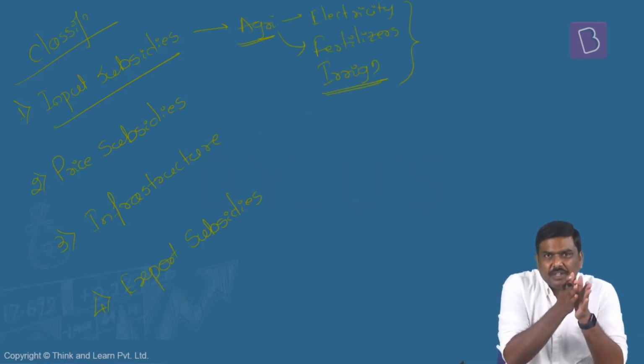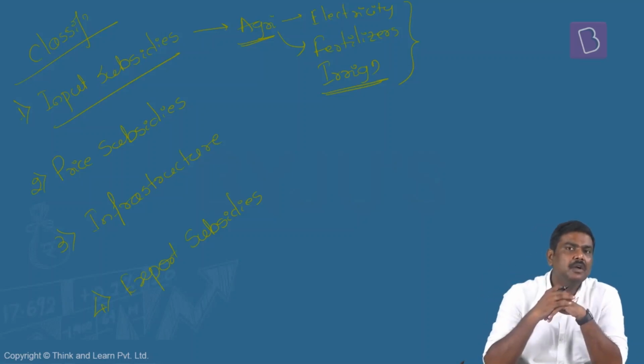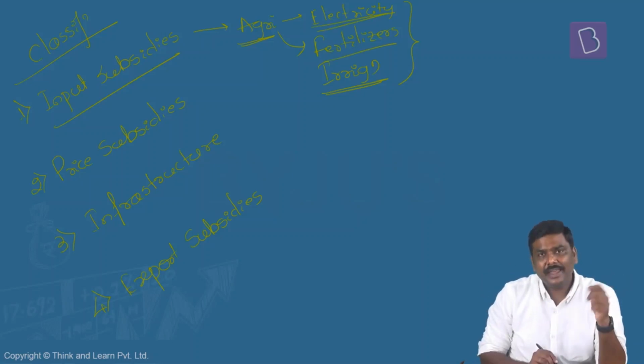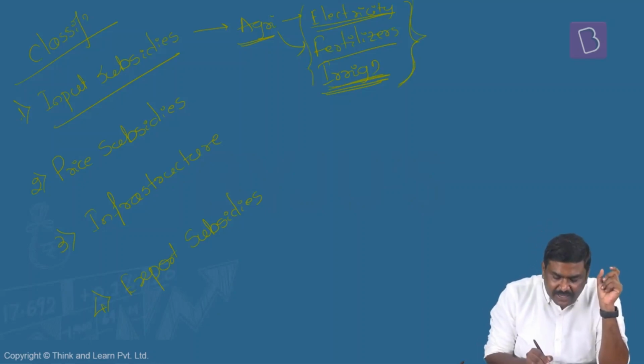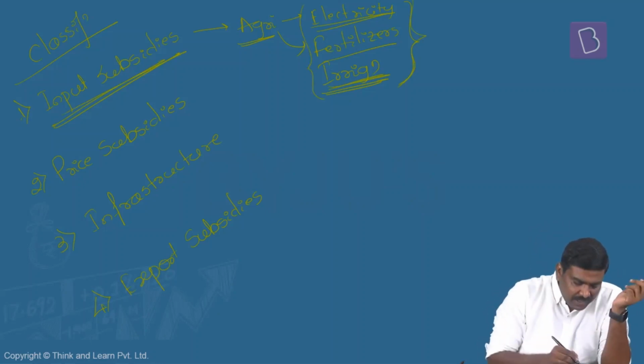So in case of the agriculture sector, in the majority of these inputs, you can see that government will provide one or the other form of subsidies. For example, in case of fertilizer, there is a subsidy. In case of electricity, there is a subsidy. In case of irrigation promotion, there are different types of schemes, which again are subsidies provided by the government. So government will be providing a huge amount of subsidies in the form of inputs. Right. So these are examples of input subsidies.